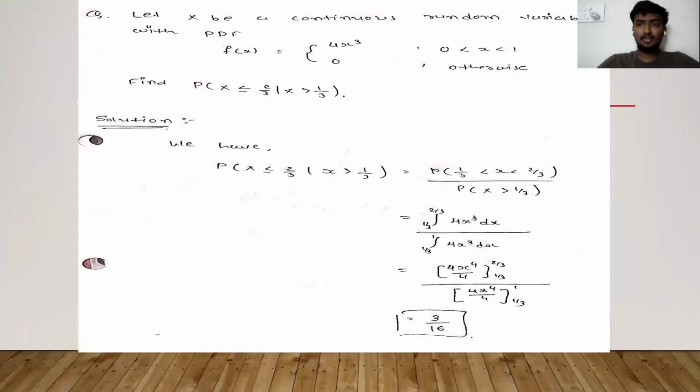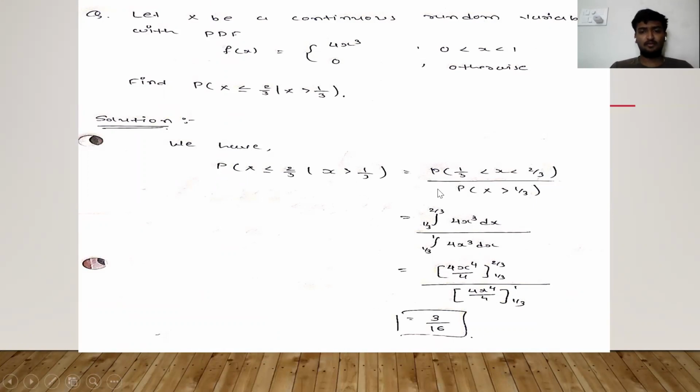Then a continuous random variable numerical. Let x be a continuous random variable with f of x equal to 4x cubed for 0 less than x less than 1, and 0 otherwise. So we'll find the probability of x less than or equal to 2 by 3 given x greater than 1 by 3. So calculate the numerical.